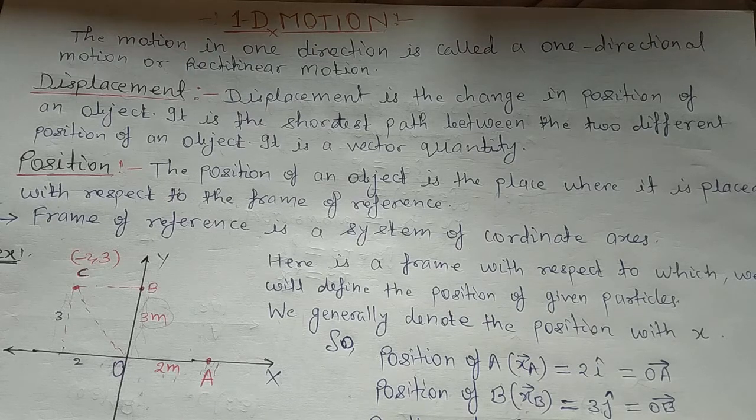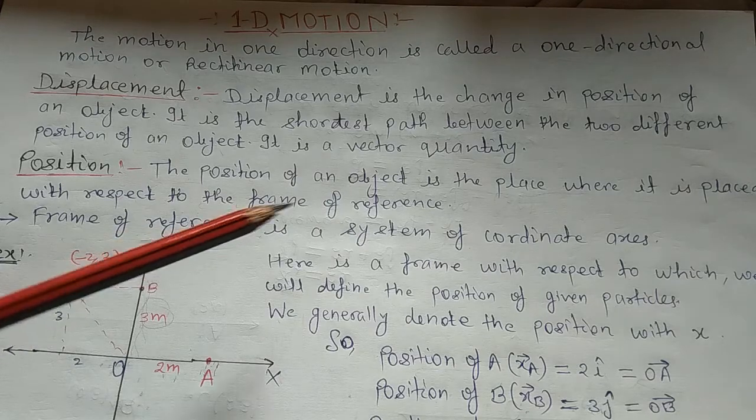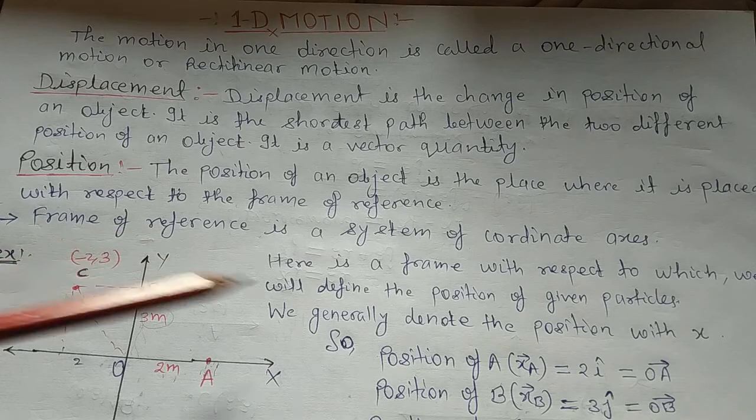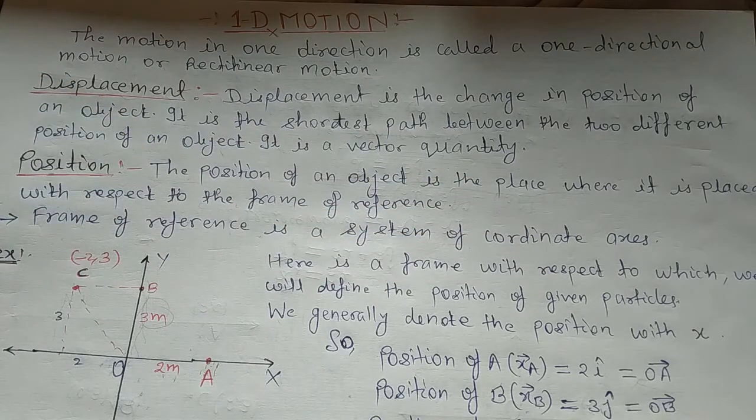Here just understand that the frame of reference is a system of coordinate axes, that means the x-axis, y-axis or z-axis. Here is a frame with respect to which we will define the position of the given particles.